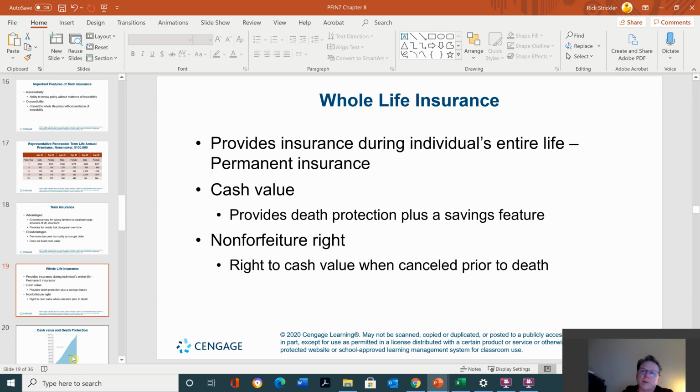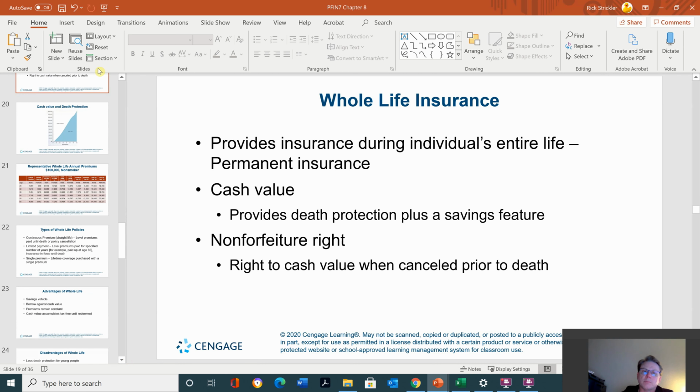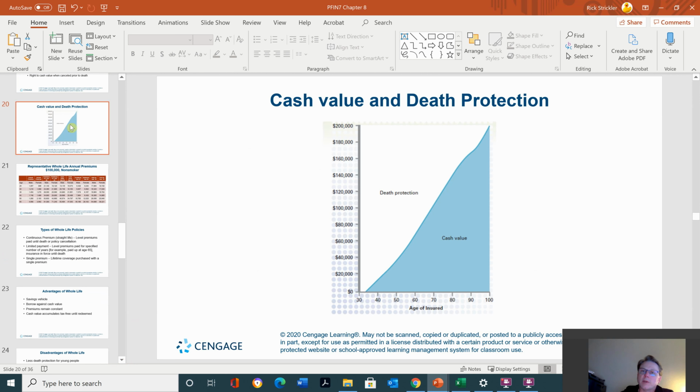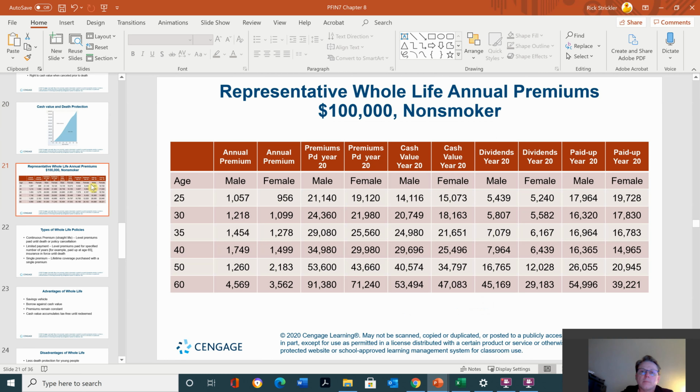The whole life insurance now provides insurance during an individual's entire life, permanent insurance. Cash value provides death protection plus a savings feature. Non-forfeiture right, value to cash value when canceled prior to death. So that means you have some value in its cash value after a certain amount of time. And cash value and death protection, as you can see, the cash value decreases as the death protection increases. Age of insurer depends on that. Okay, then here's the premiums for that.